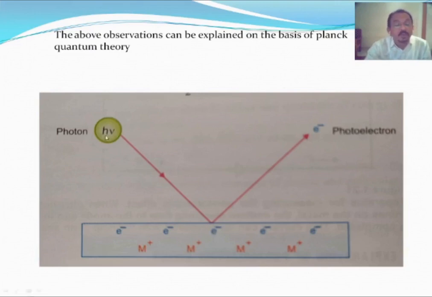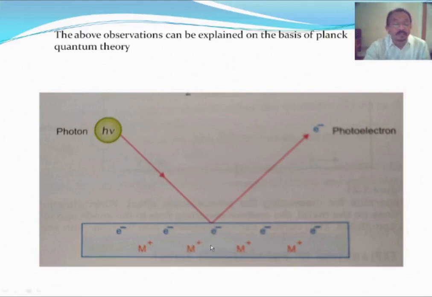Clear? Out of the total energy h nu, some energy is used to overcome the force of attraction between the metal and the electron. That energy is called the work function. It is denoted by W, or by phi. That energy is associated with a frequency, and that frequency is called the threshold frequency. That's why every metal requires a certain minimum frequency to eject the electron.